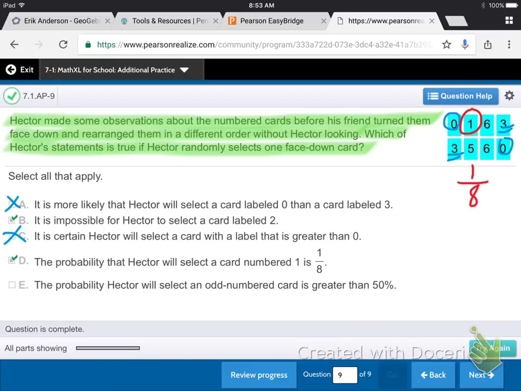So D is correct. And finally, E says the probability Hector will select an odd numbered card is greater than 50%. Well, let's look at all the odd numbers. There's the 1, there's the 3, there's the 3, and there's a 5. Those are all the odd numbers. That's 4 out of 8, which is exactly 50%. It's not greater than 50%, so E is out.